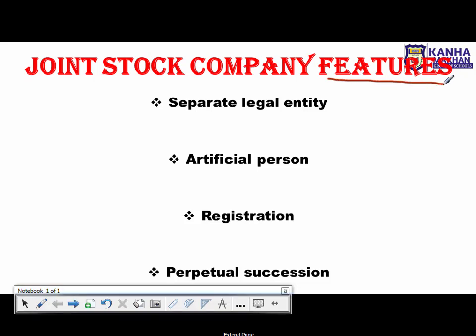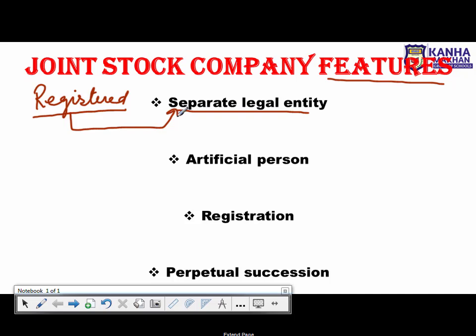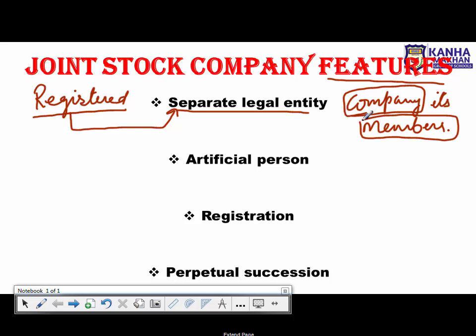So the first feature is separate legal entity. Yes, the company is separate. I mean the company, as we have discussed, the company gets registered. कंपनी को हम क्या करते हैं? रजिस्टर करते हैं. And when the company is registered, it automatically gets the feature of separate legal entity. That means the company is different from the members. यानी कि there is a difference between a company and its members. ठीक है? यानी कि कंपनी और मेंबर के बीच में डिफरेंस है. यानी कि कंपनी अलग आइडेंटिटी है और मेंबर्स एक अपनी अलग आइडेंटिटी रखते हैं.